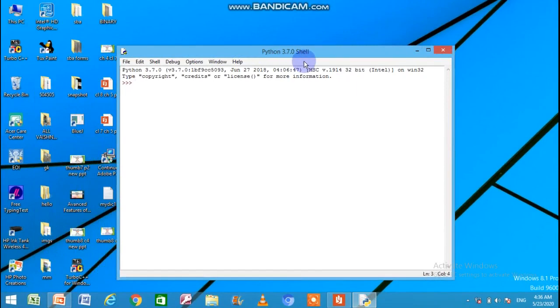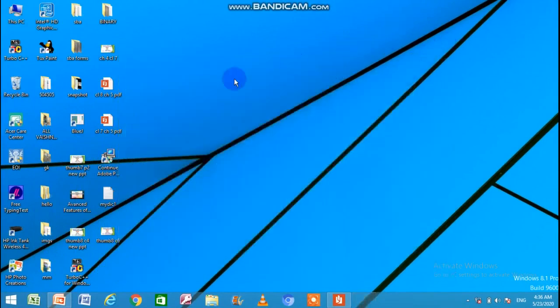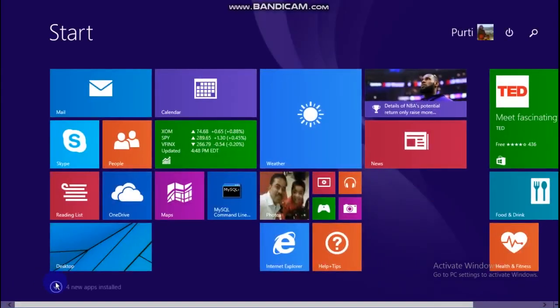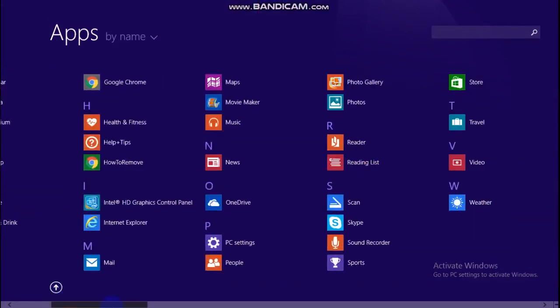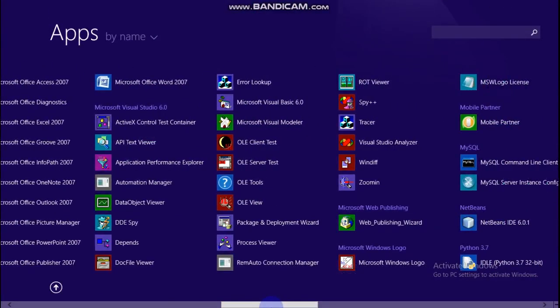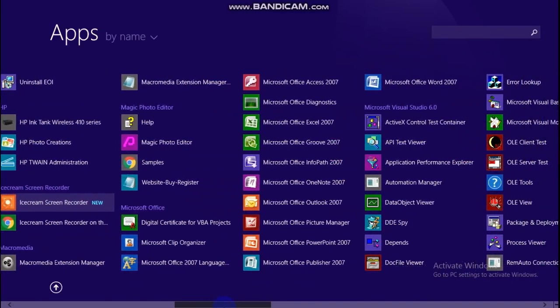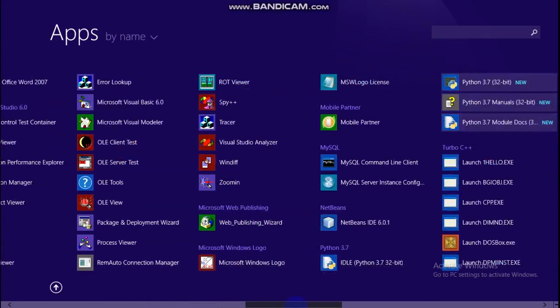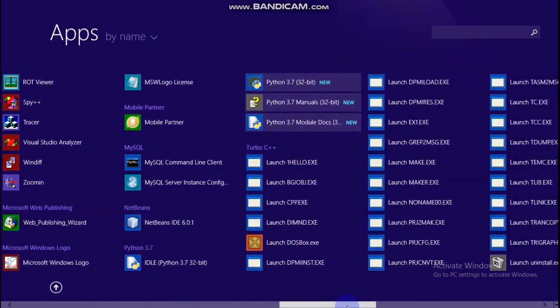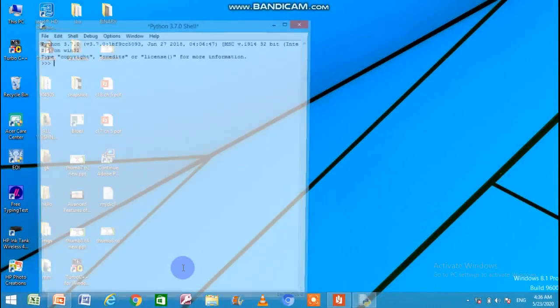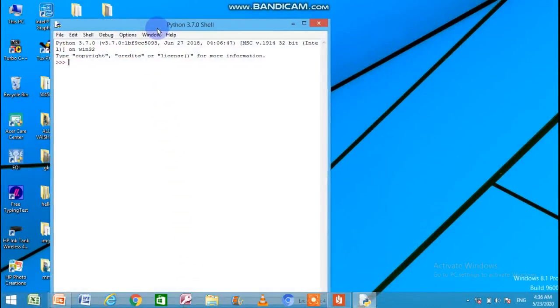So already I have opened Python here. It's very easy. Just go to the program files and search there for the Python group, Python. Here it is, here Python. Open the IDLE. It will open IDLE for you.